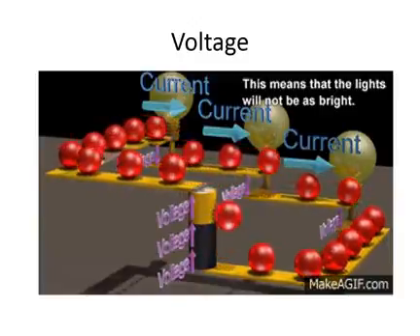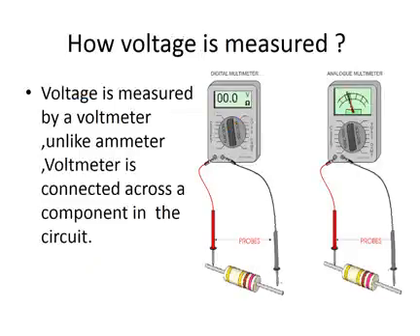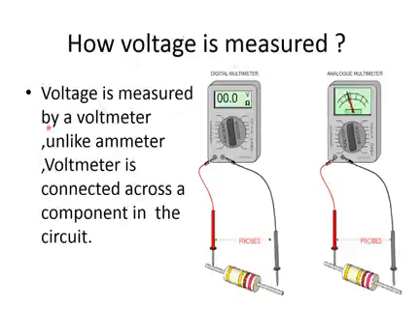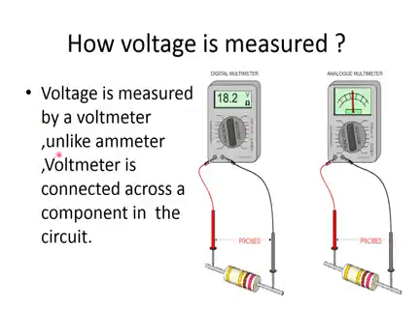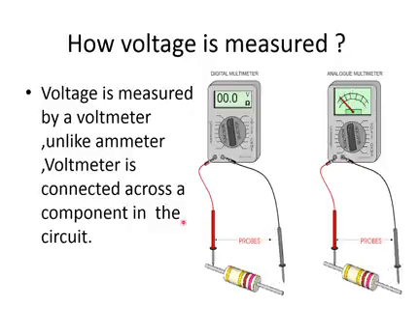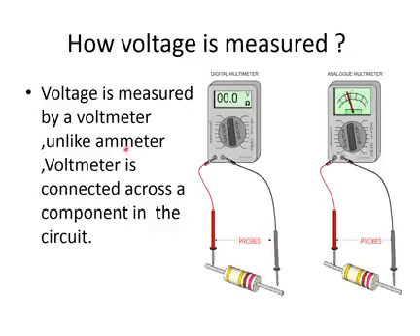So the question arises now, how is voltage measured? We say voltage is measured by a voltmeter. Unlike an ammeter, a voltmeter is connected across a component in the circuit. As we discussed about the ammeter previously, the ammeter was connected in the circuit and the current was passing through it.